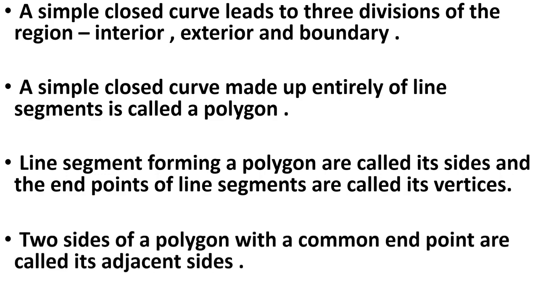Next is, 2 sides of a polygon with a common end point are called its adjacent sides. There are 2 sides, but one point, either the starting point or the ending point, is common. Those are called the adjacent sides, meaning one vertex is common in 2 sides. If one vertex is common, those sides are known as adjacent sides.